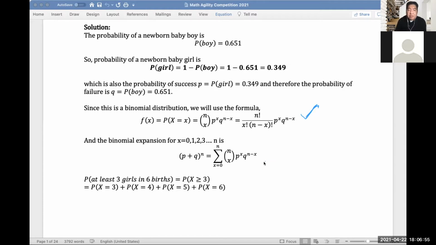So if we want the probability of at least 3 girls in 6 births, our capital X should be greater than or equal to 3. So we are going to add P of X equals 3, P of X equals 4, P of X equals 5, and P of X equals 6.